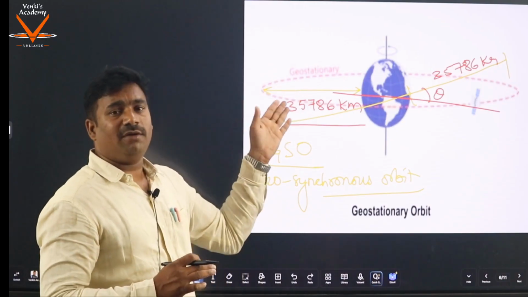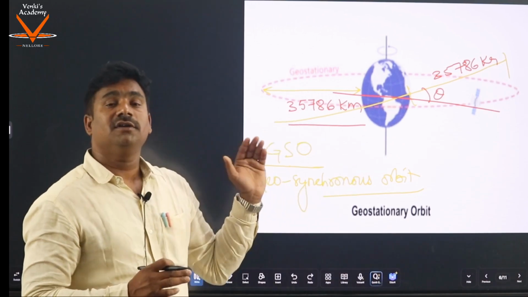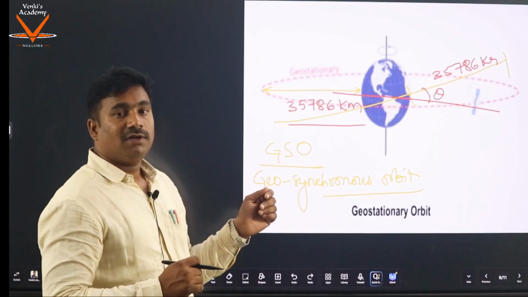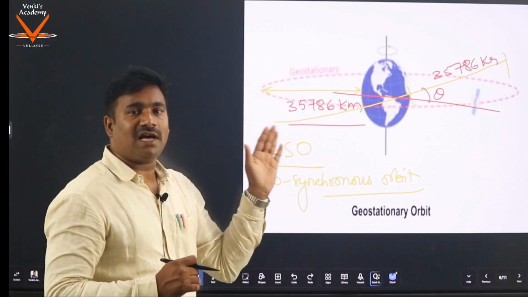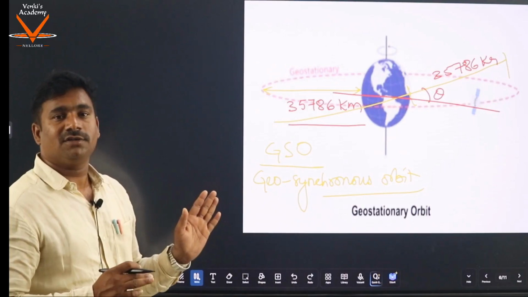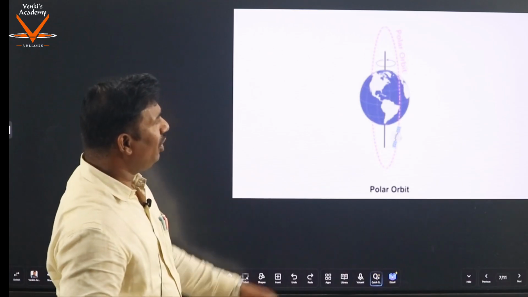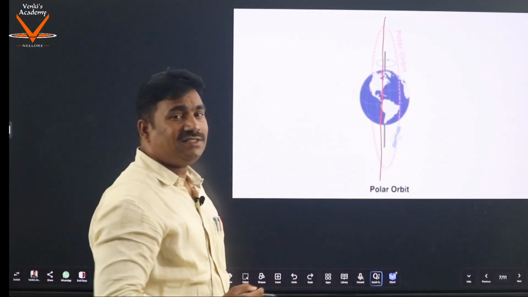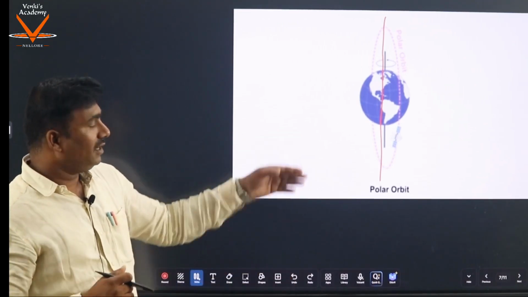And if a satellite is rotating beyond this orbit, we say that it is in high Earth orbit. That is the reason why we say that all geostationary satellites are geosynchronous, but geosynchronous are not geostationary. So next comes polar orbit. If the orbital plane is coinciding with the polar plane of the earth, then we can say that is a polar orbit.